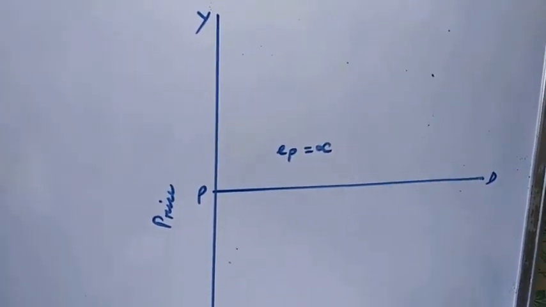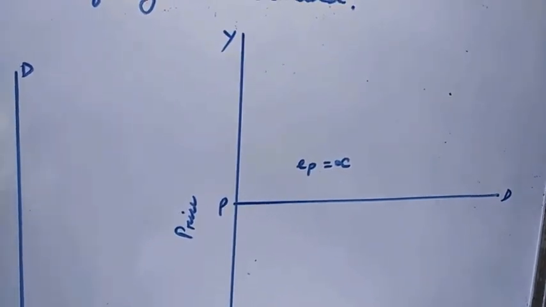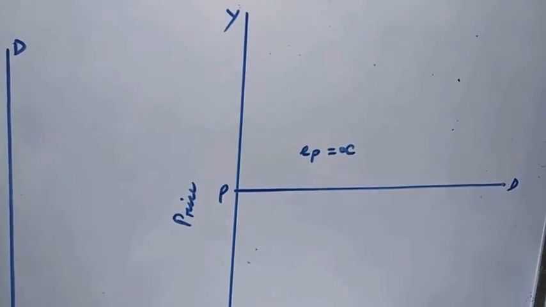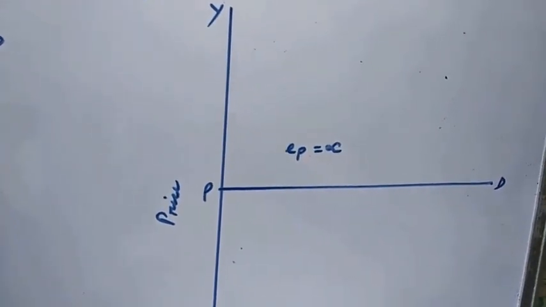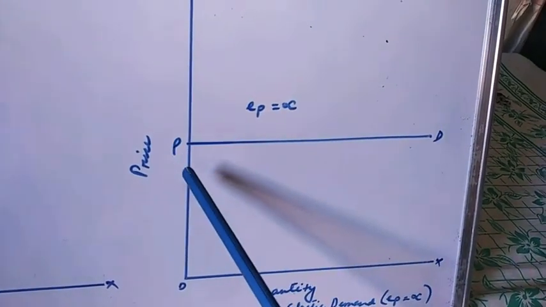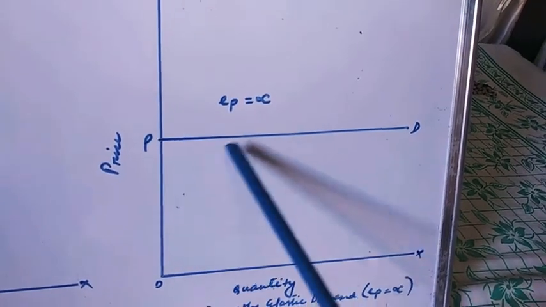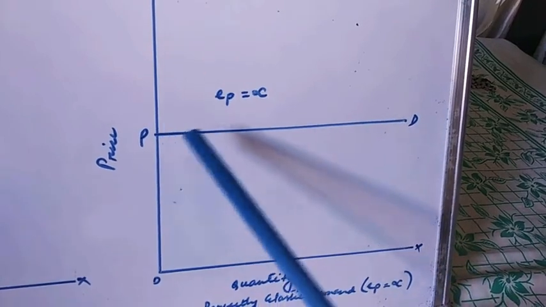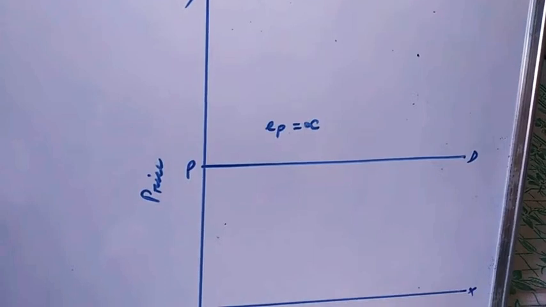This figure 4 shows that a horizontal demand curve for a product implies that a small reduction in price will cause the buyers to increase quantity demanded from 0 to all they want. So a small fall in price will bring about a huge change in the quantity demanded of that commodity.